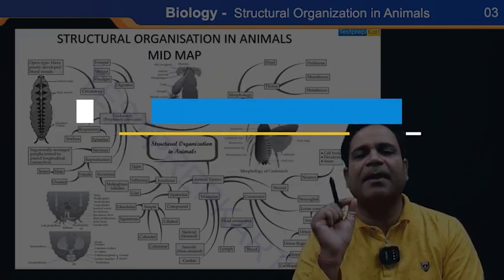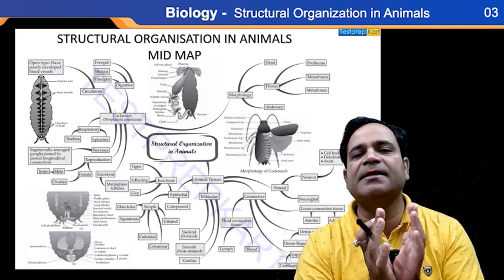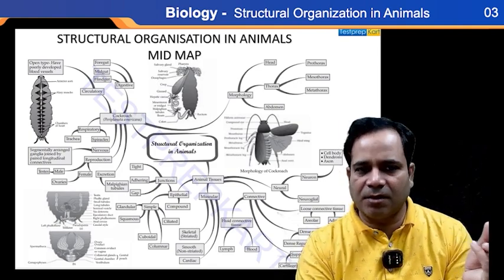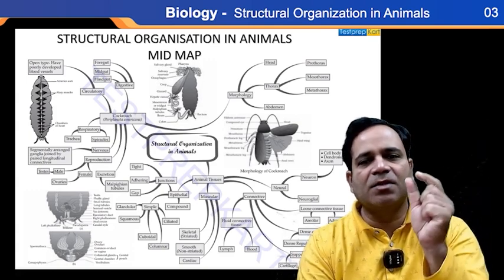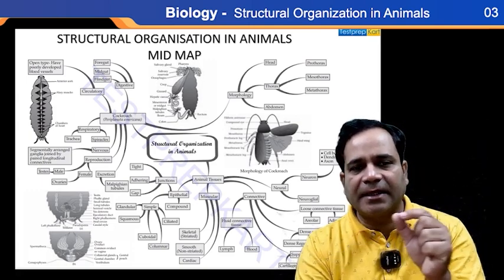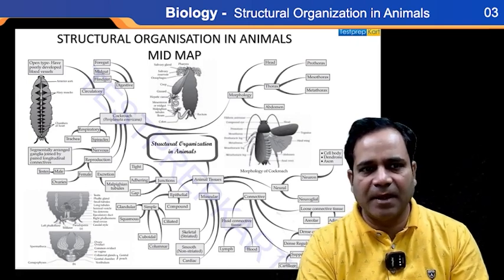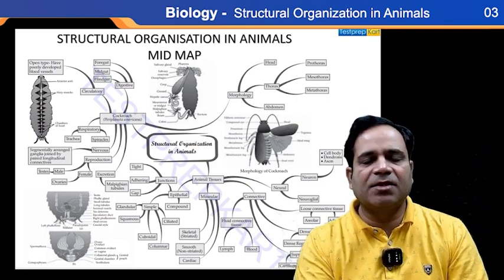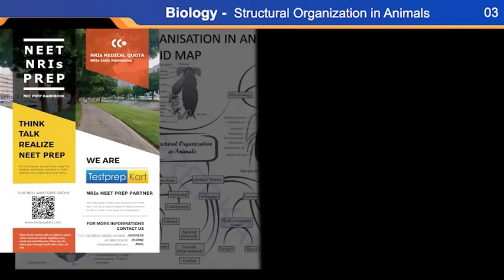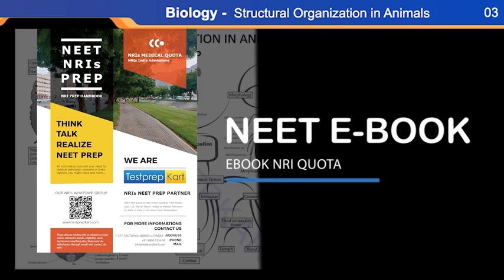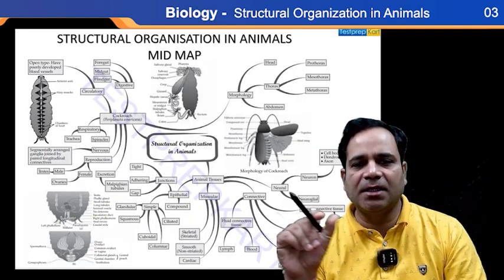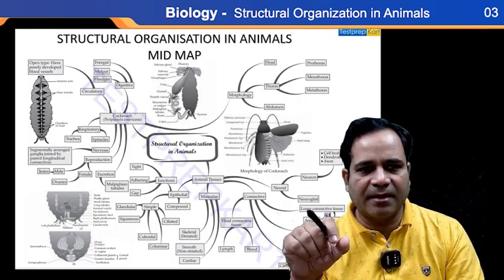The mind map contains only the concise things that you have to study, but here there is something that is reduced in your topic also. What topic is reduced is very important to know first. Here the frog portion is deleted, so we do not have to study the frog. Here we only have to study the cockroach, with a little bit of its structures and features.